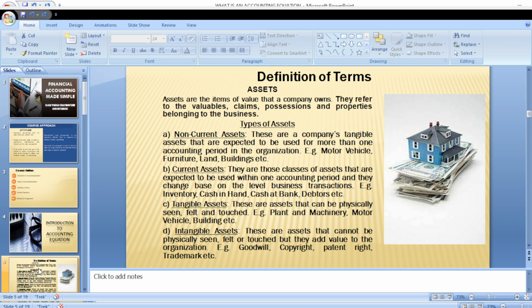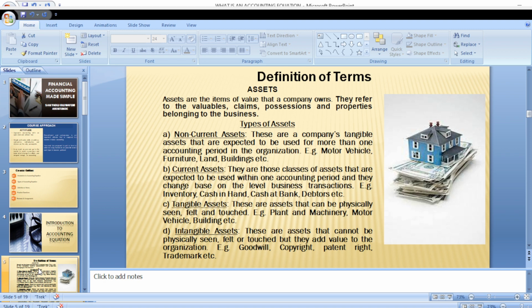Now, the second category that we have is the current assets. Current assets are classes of assets that change frequently within one accounting period due to business transactions. For example, inventory. Inventory are those raw materials or finished goods that an organization buys for the purpose of reselling them.